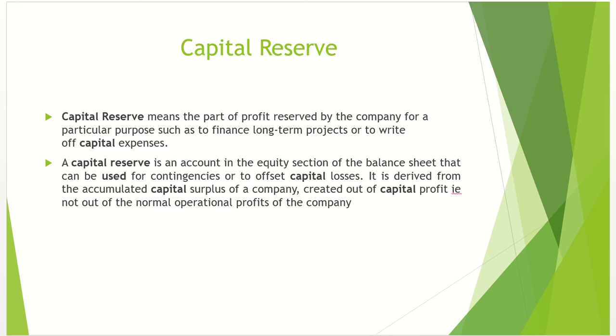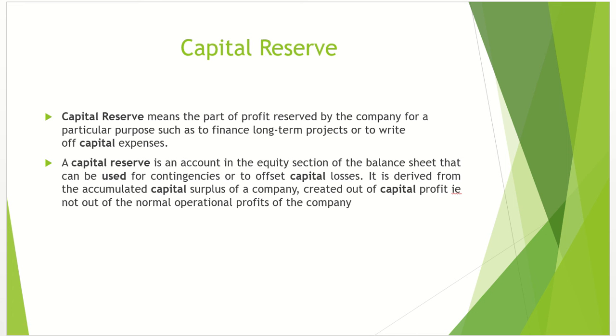First is capital reserve. Capital reserve means the part of profit reserved by the company for a particular purpose, such as to finance long-term projects or to write off capital expenses. A capital reserve is an account in the equity section of the balance sheet जो capital profit के through से आया है, and that can be used for contingencies or to offset capital losses. It is derived from the accumulated capital surplus of a company created out of capital profit, that is not out of the normal operational profits of the company.